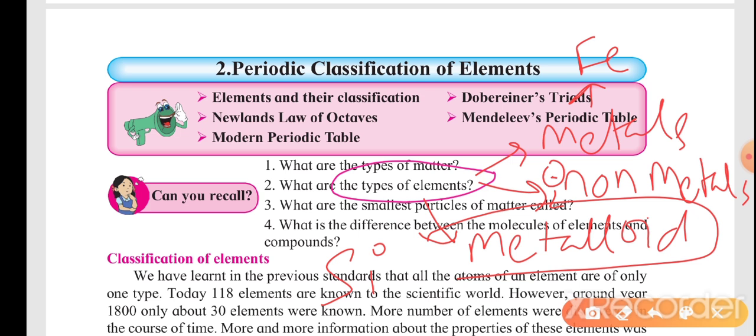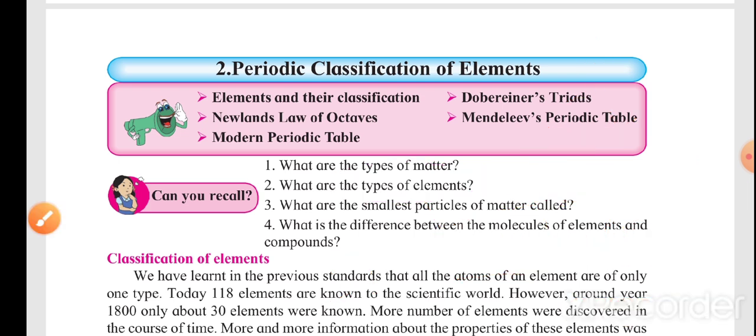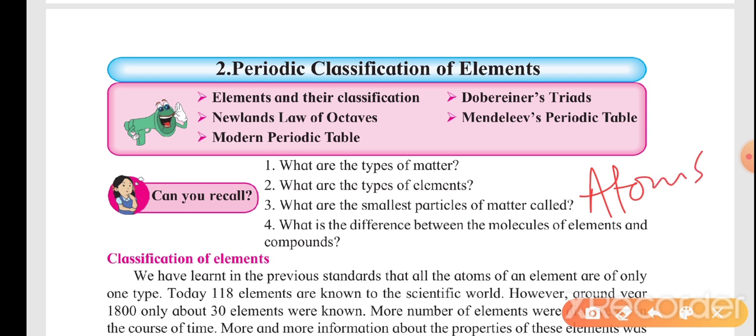Next, what is the next question? What are the smallest particles of matter? Everybody knows that they are atoms. What is the difference between molecules of an element and of a compound?